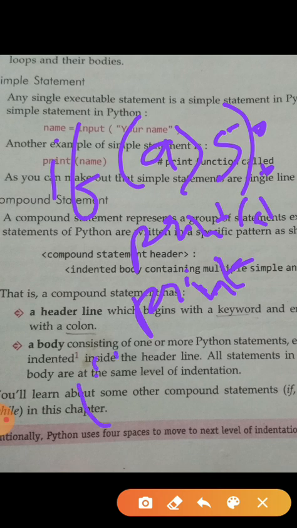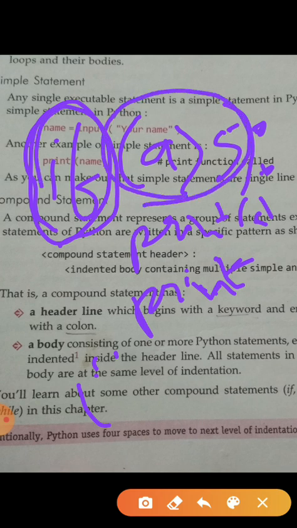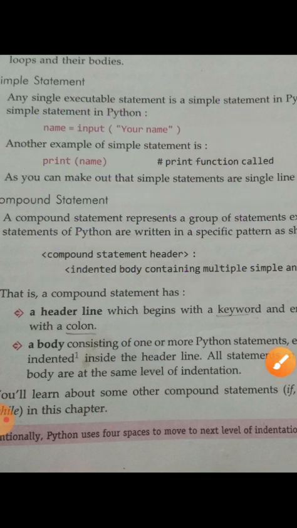So here if is the header, where we use the if keyword, then after it we write the condition and then the colon sign. Then after one indentation, meaning some spaces from the beginning to the current statement or block of statements, it is called indentation. And here we give the group of statements or a single statement. It is called the body of the compound statement.